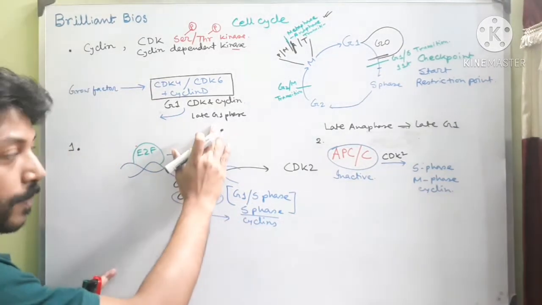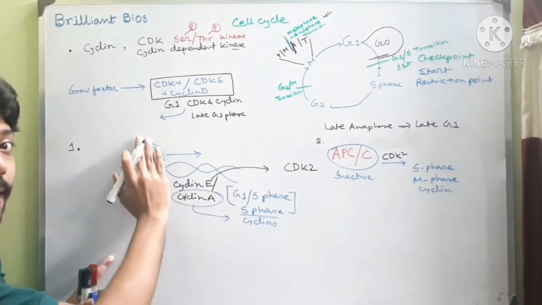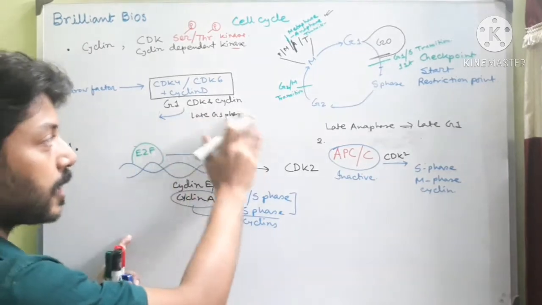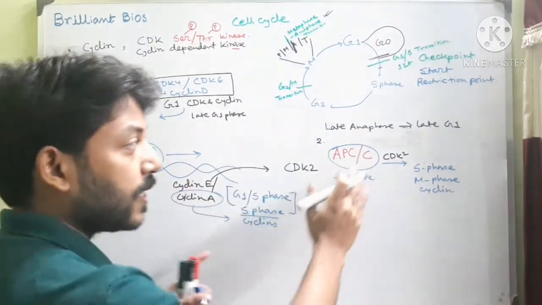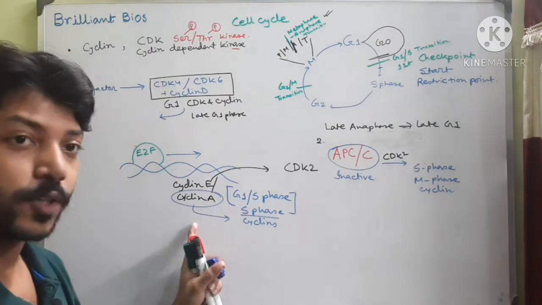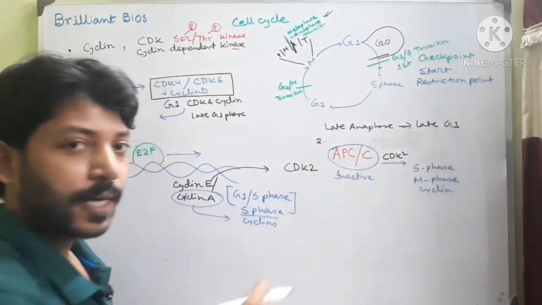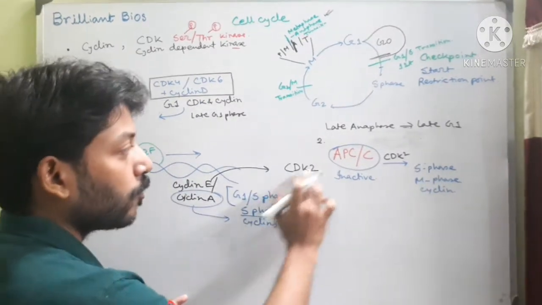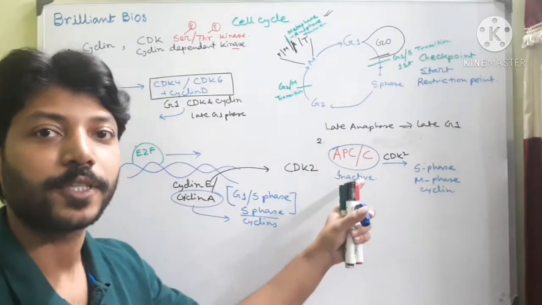Up to the late G1, these cyclins cannot be produced because there is RB protein. Now from the late G1, these cyclins are produced. But APC/C is the enemy of these cyclins because it can degrade them. But up to late G1... After this late G1, CDK2 phosphorylates this CDH1 so that it can be dissociated from the APC/C.